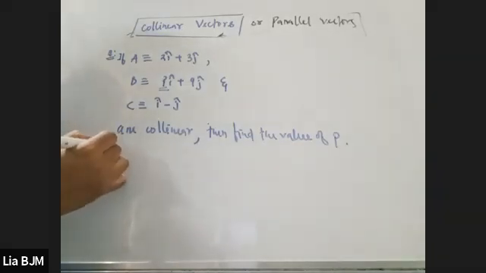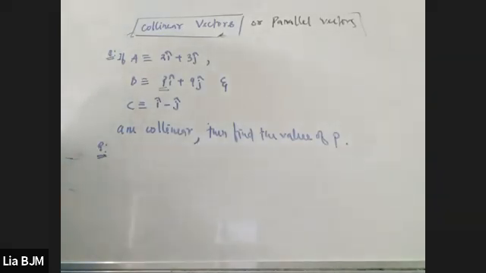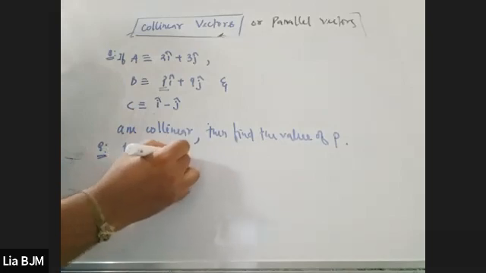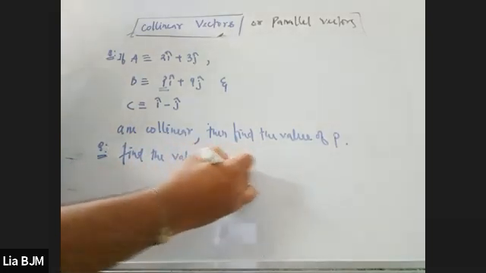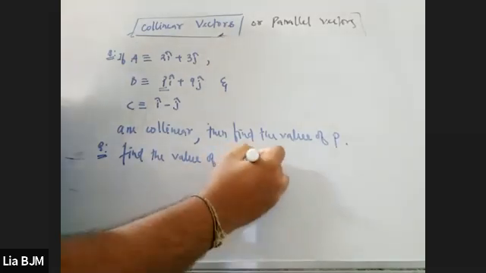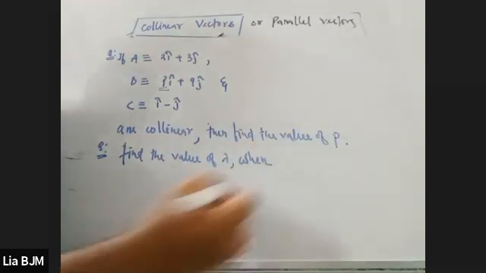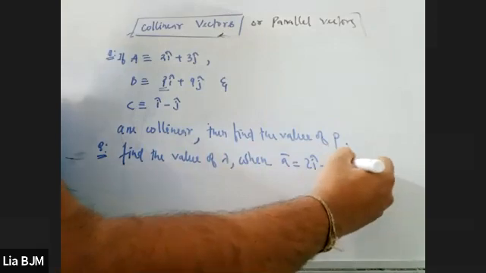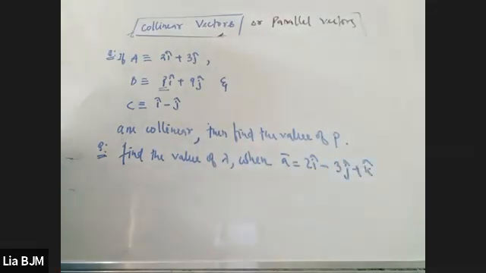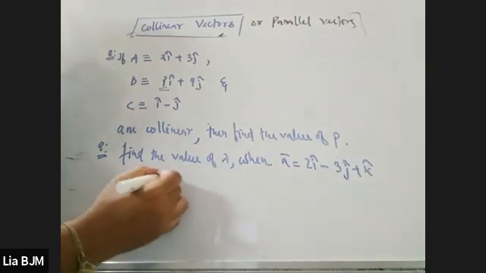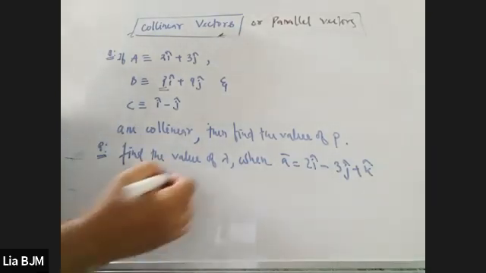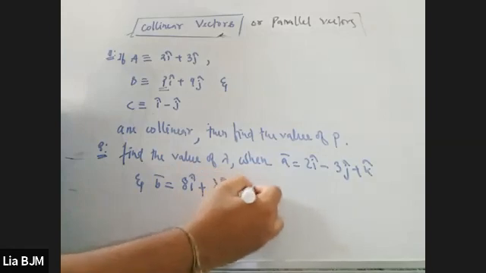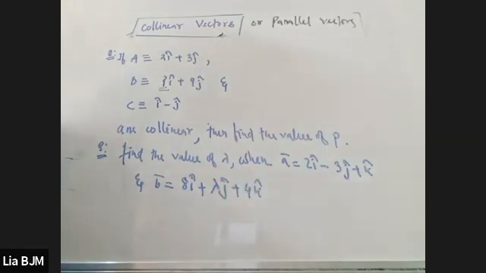And the second question, please write it down as well. Find the value of lambda when A vector is equal to 2 i cap minus 3 j cap plus k cap, and B vector is 8 i cap plus lambda j cap plus 4 k cap, and they are parallel.